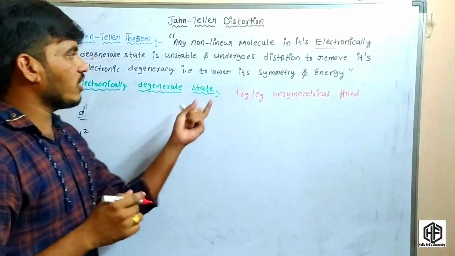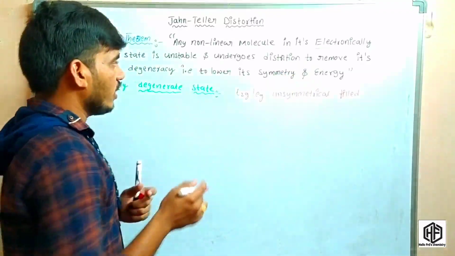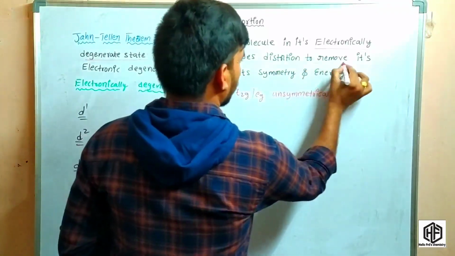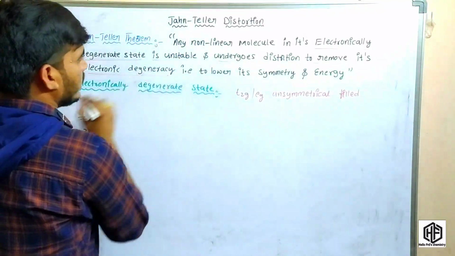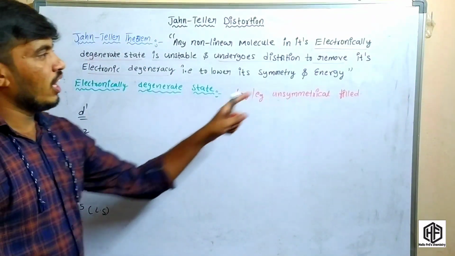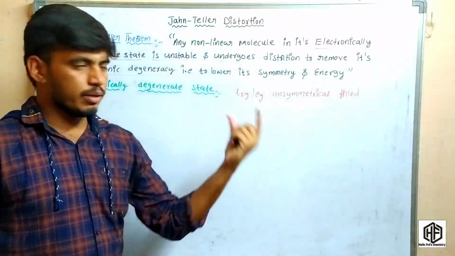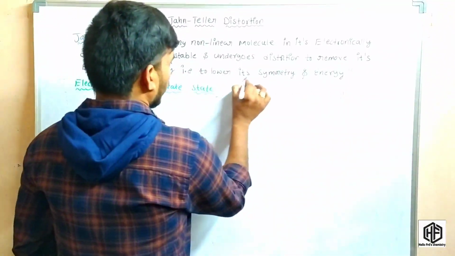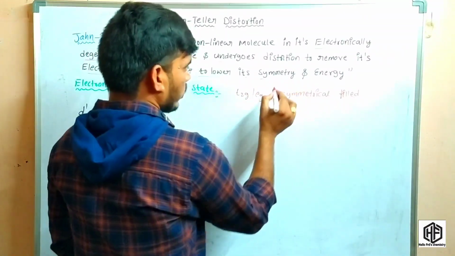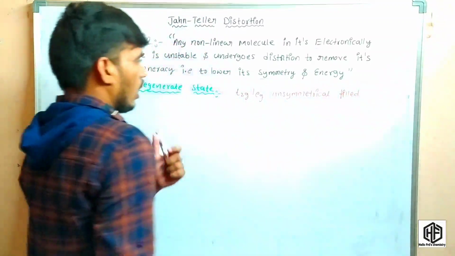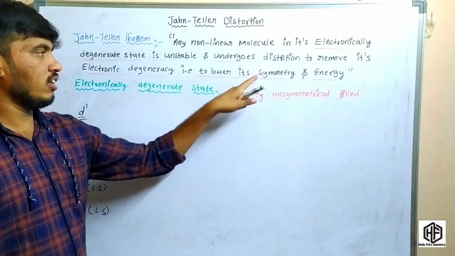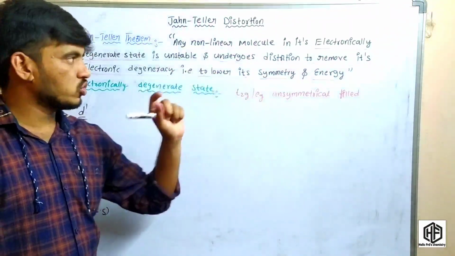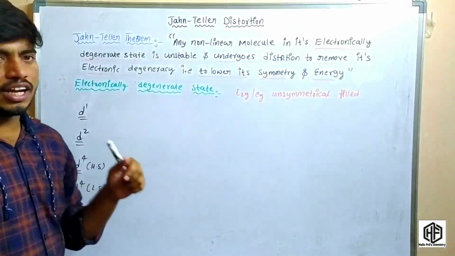So it will undergo distortion to remove its electronic degeneracy. Whenever the electronic degeneracy is removed, it lowers the symmetry and lowers the energy. So those systems are stable. This is what the Jahn-Teller theorem says.